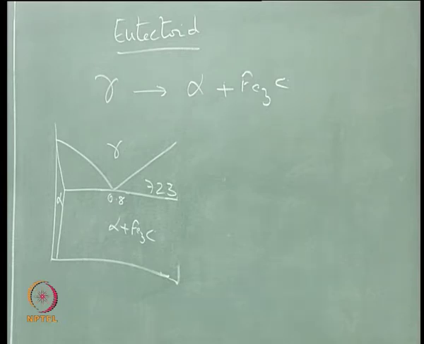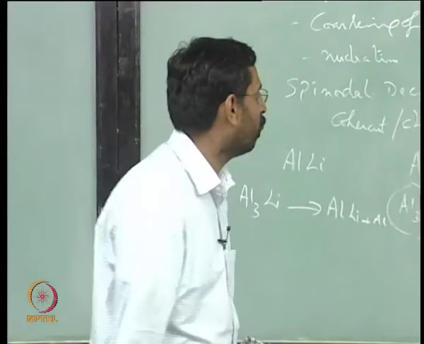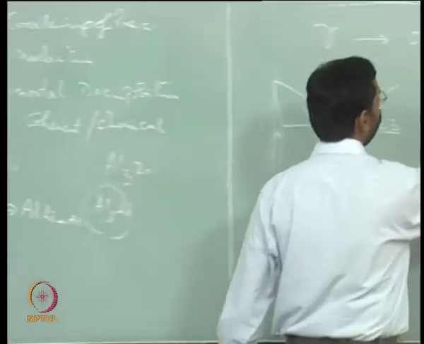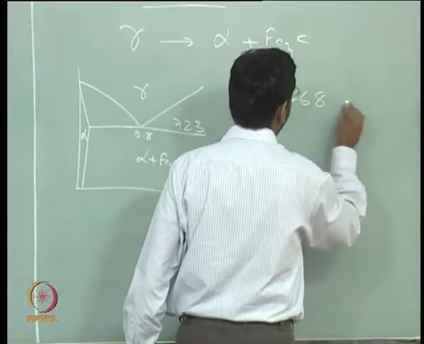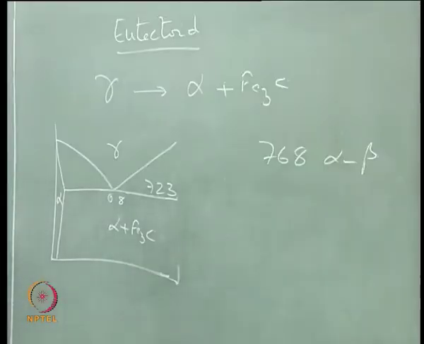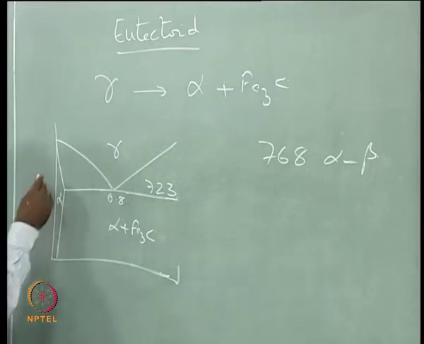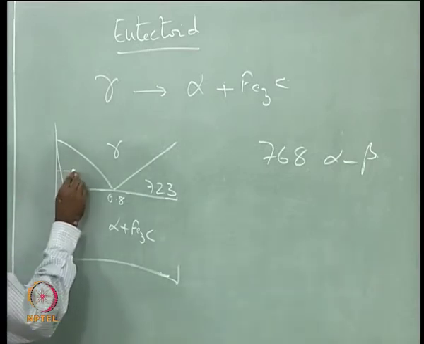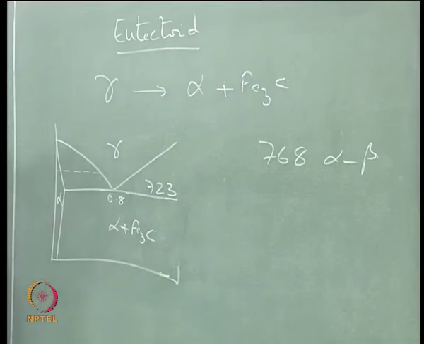It's a non-magnetic form of alpha, so obviously it is there, and at what temperature does it go off? 768. So 768 is the temperature where you see an alpha to beta transition, which is a ferromagnetic to paramagnetic transition. That is why in some phase diagrams you see a dotted line somewhere here, indicative of that.